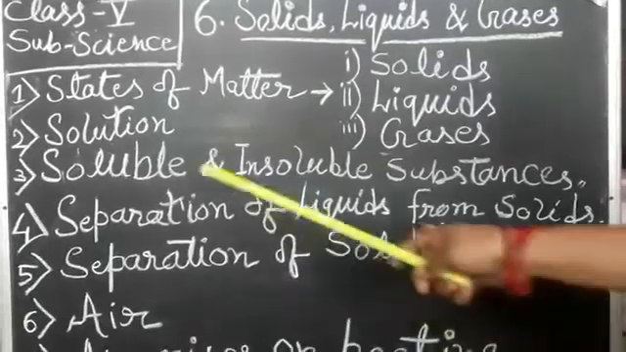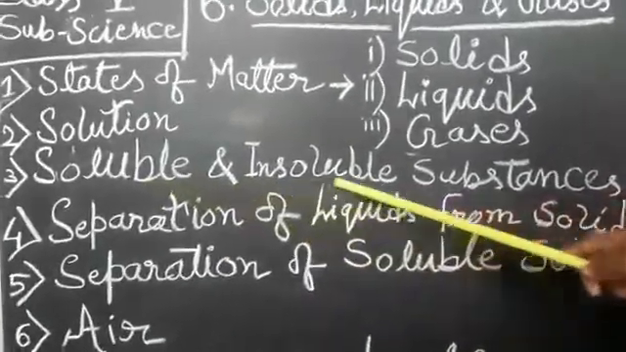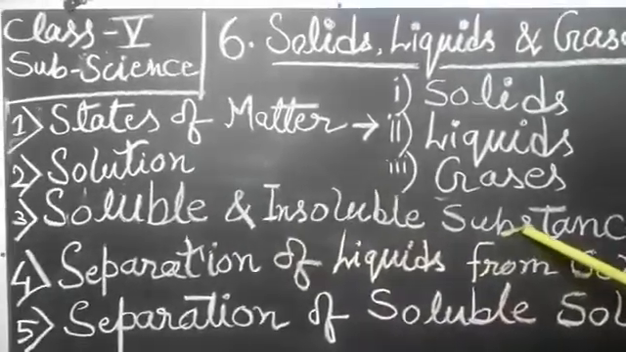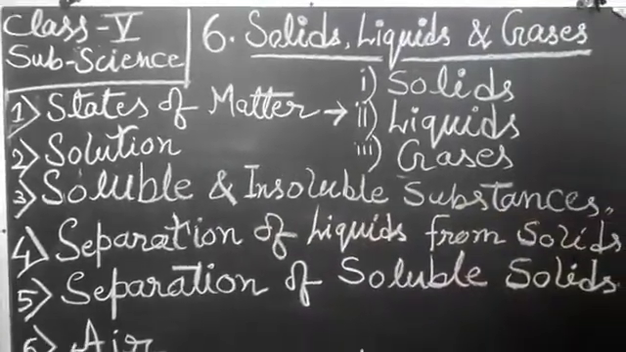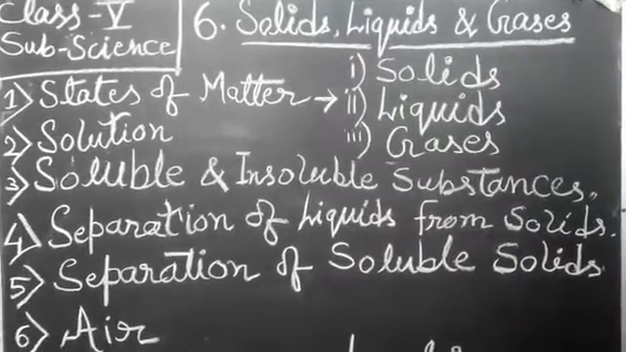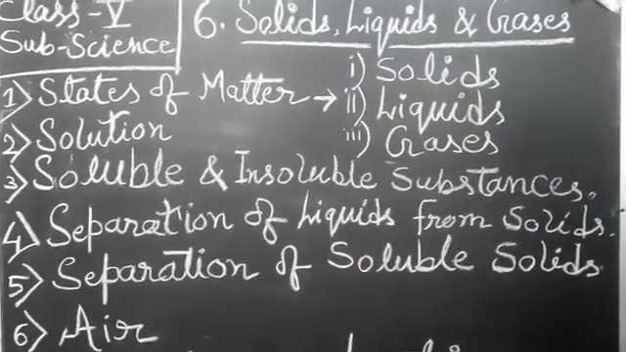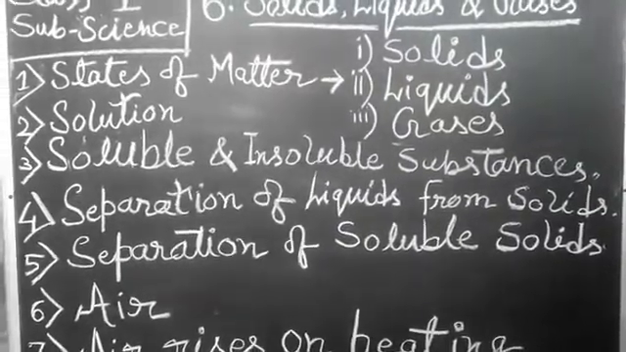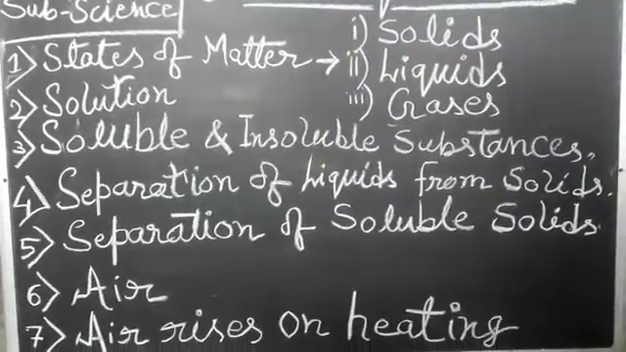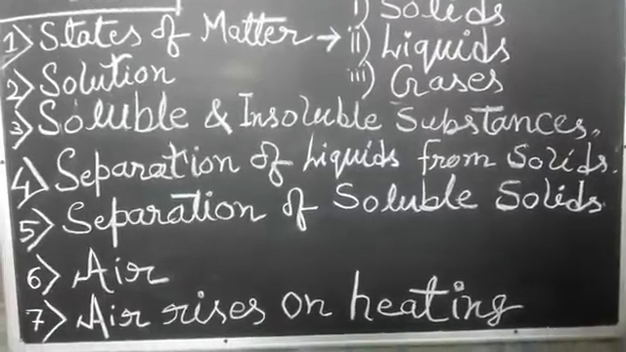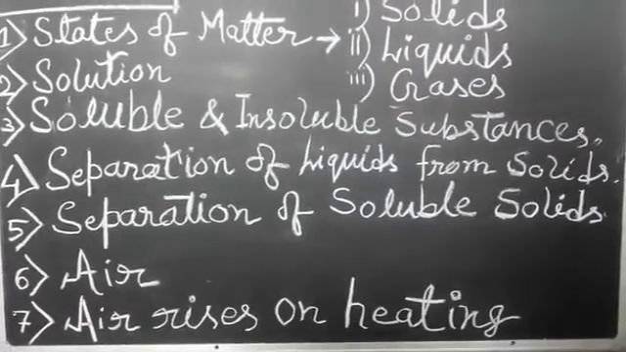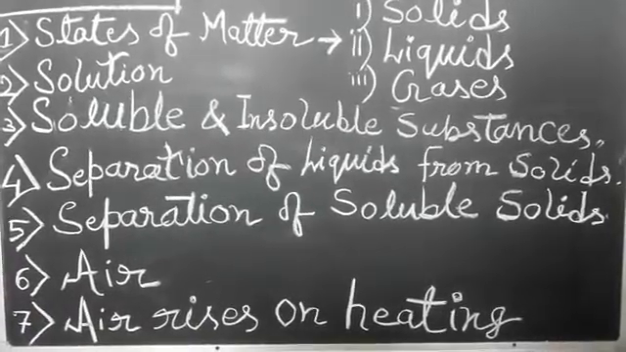Now we will discuss soluble and insoluble substances. Some substances dissolve in a liquid. They are known as soluble substances. For example, sugar, salt. The substances that do not dissolve in a liquid are called insoluble substances. For example, chalk powder, sand, soil, oil, etc.